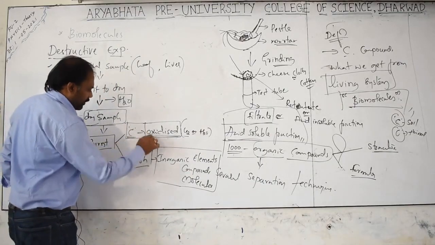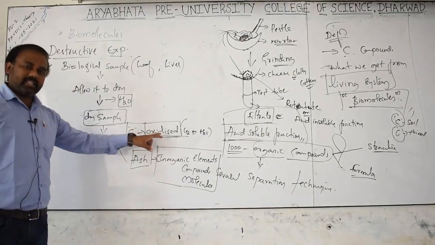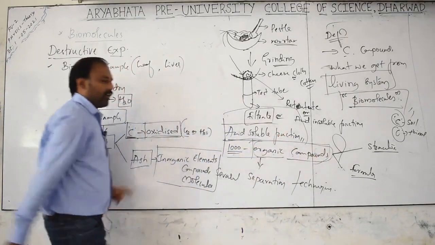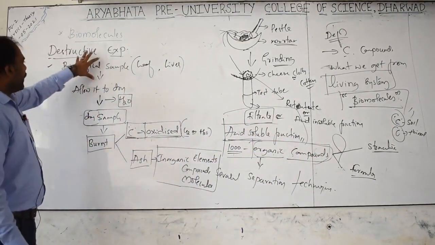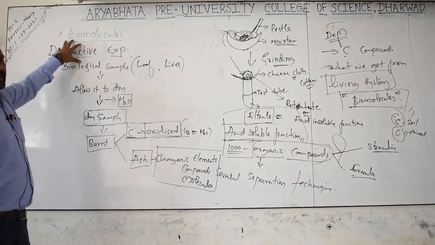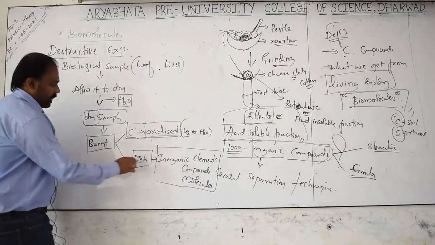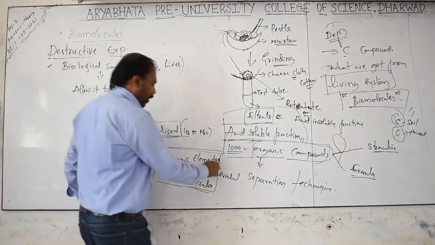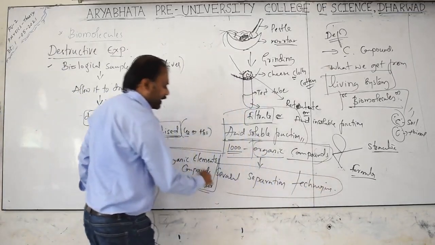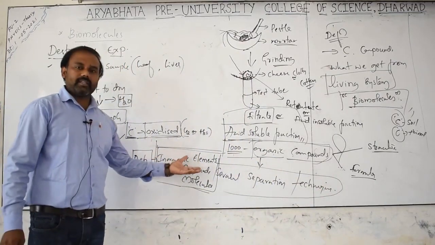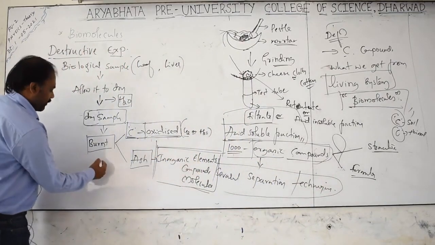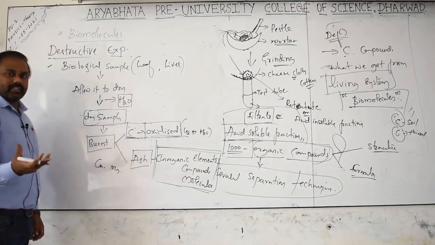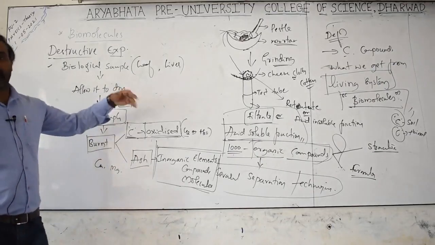Why did we allow the carbon to oxidize? Because all those carbon compounds we already got in the first experiment called chemical analysis, and the intention of the second experiment, the destructive experiment, is to isolate the inorganic elements, compounds and molecules. We will have various separation techniques to isolate them, such as calcium, magnesium, manganese, and various others. Remaining things we'll discuss in the next class. Thank you.